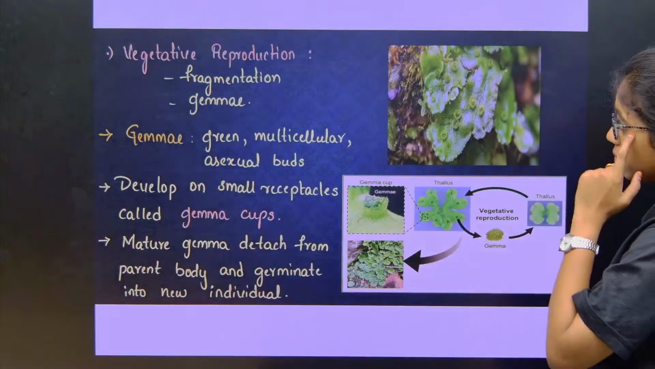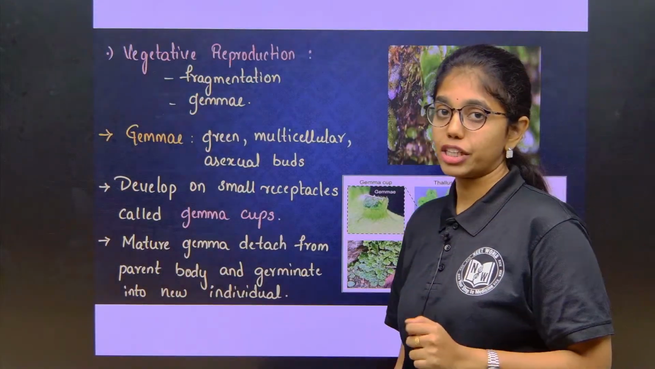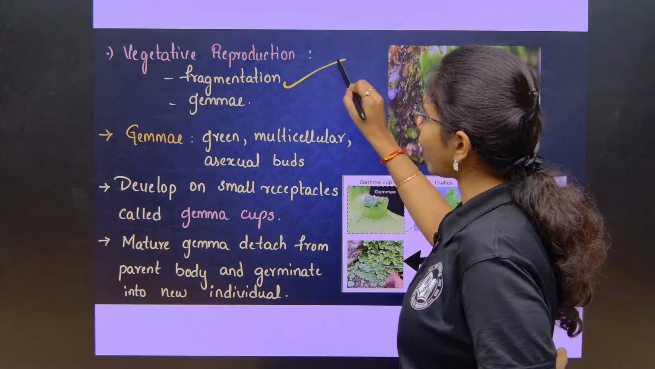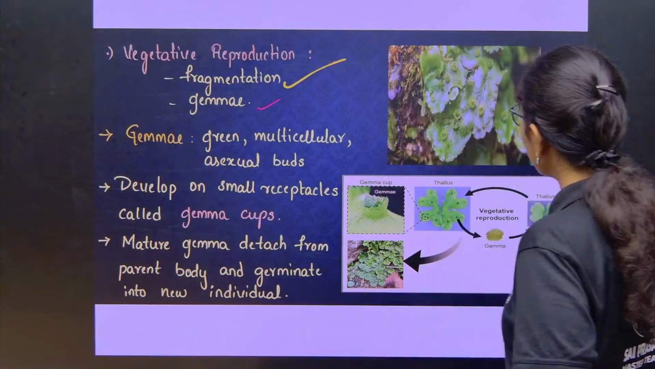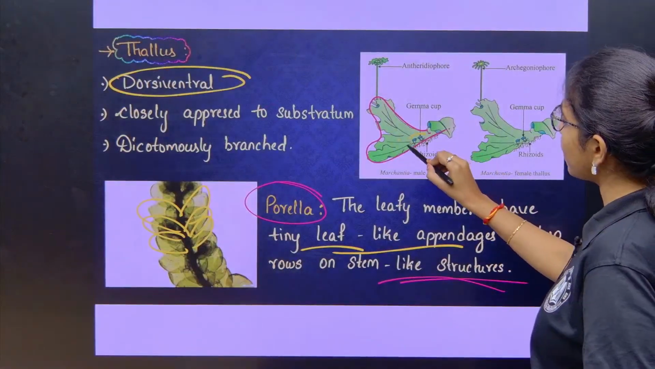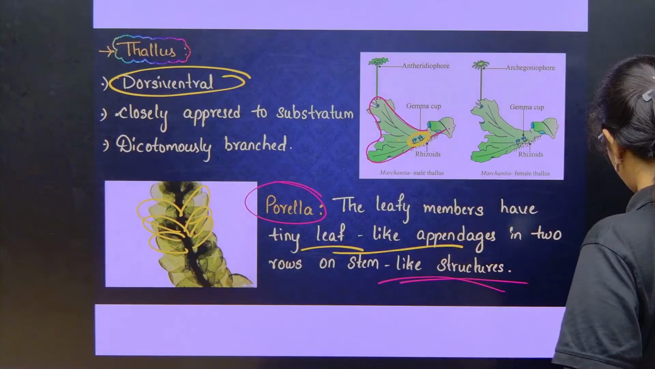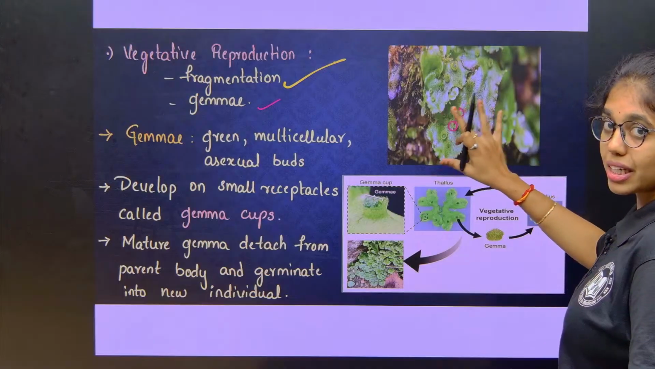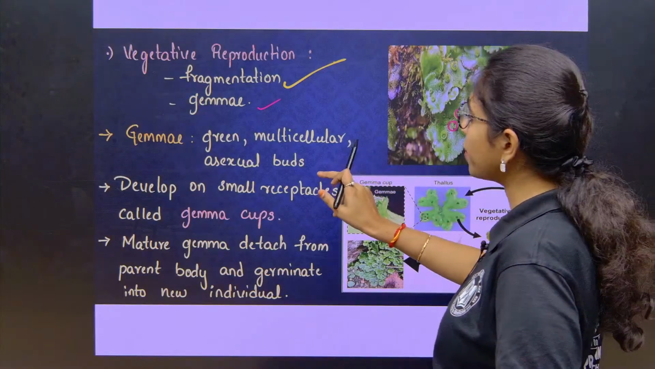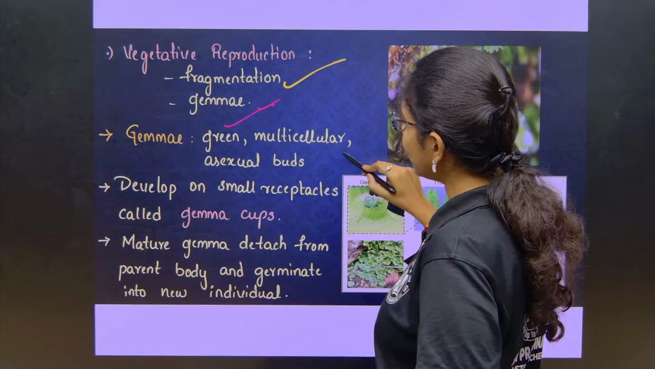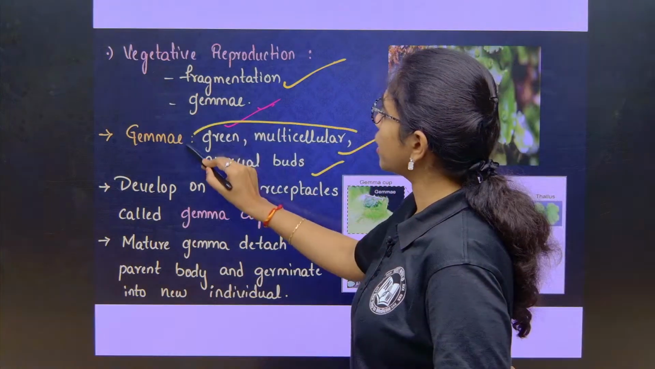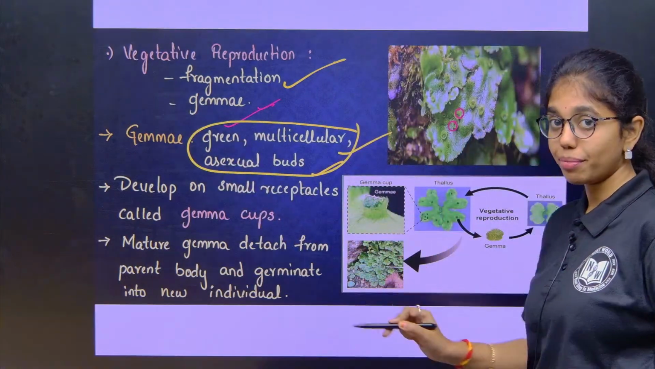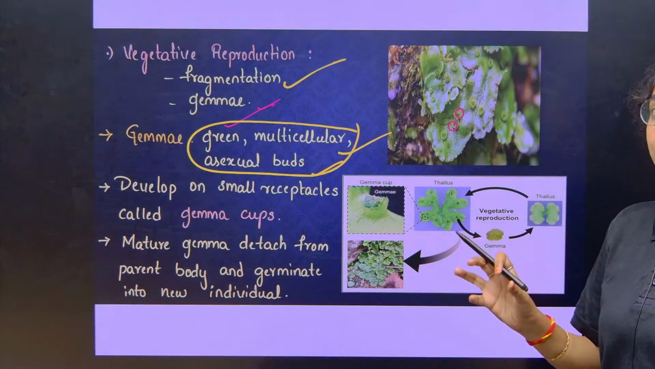Then vegetative reproduction. Vegetative reproduction is through fragmentation and gemmae. So, these are gemmae which are present inside the gemma cups. Here if you can see gemmae clearly, gemmae which are present in gemma cups. What is the description of gemmae? These are green multicellular asexual buds which are present inside the gemma cups.